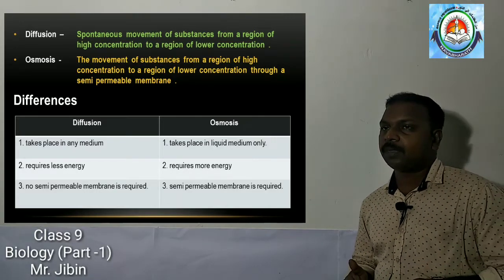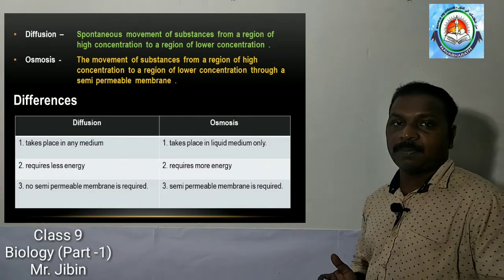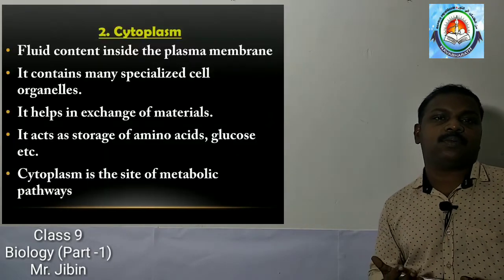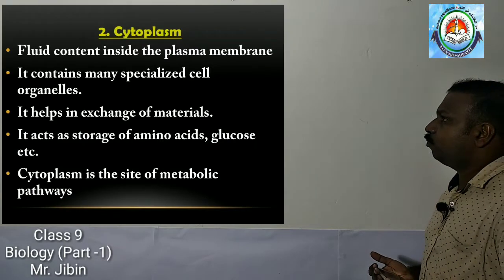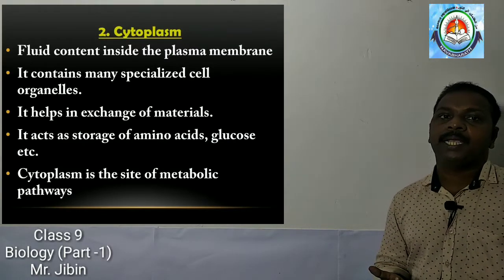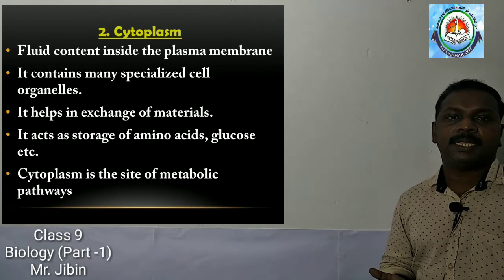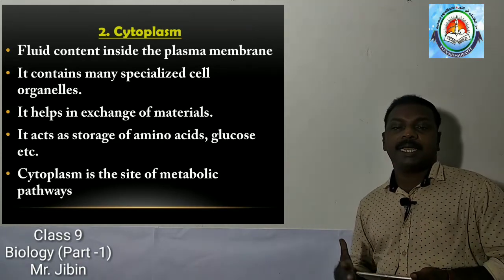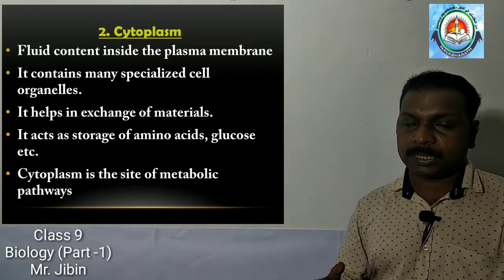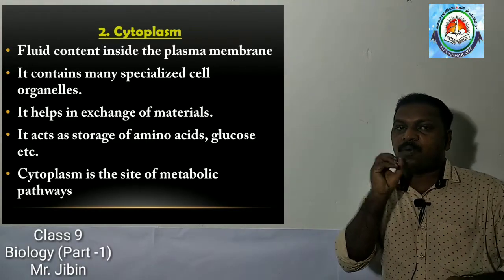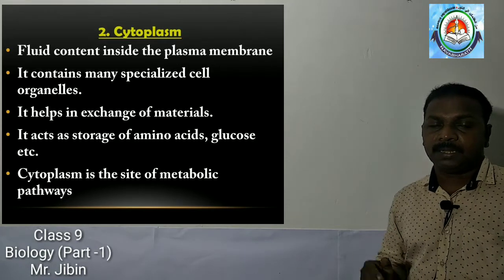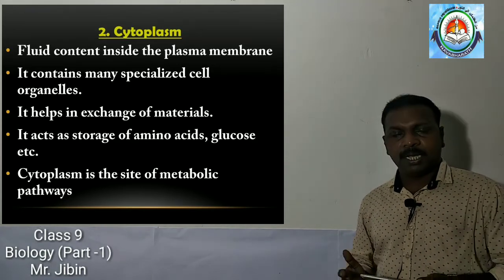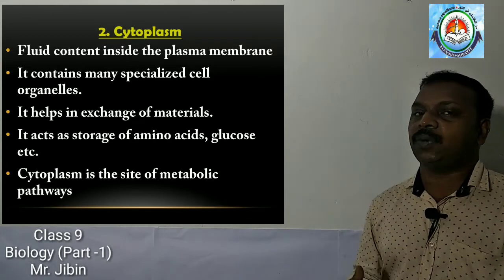Okay. So that is about the plasma membrane or cell membrane. Now we come to the next one, cytoplasm. What is called cytoplasm? Cytoplasm is the fluid content inside the plasma membrane. It contains many specialized organelles.